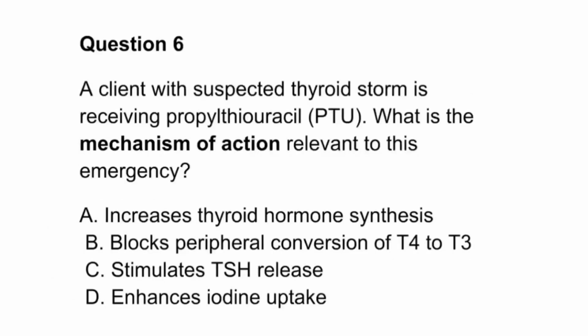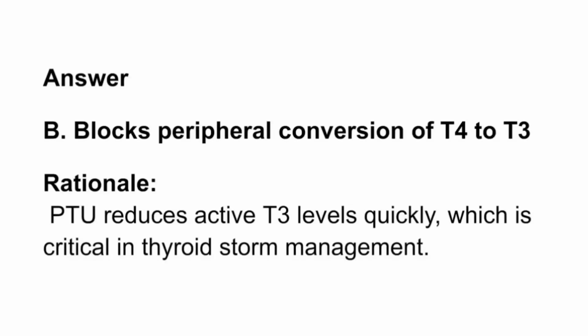Question 6. A client with suspected thyroid storm is receiving propylthiouracil, PTU. What is the mechanism of action relevant to this emergency? A. Increases thyroid hormone synthesis. B. Blocks peripheral conversion of T4 to T3. C. Stimulates TSH release. D. Enhances iodine uptake. Answer. B. Blocks peripheral conversion of T4 to T3. Rationale. PTU reduces active T3 levels quickly, which is critical in thyroid storm management.